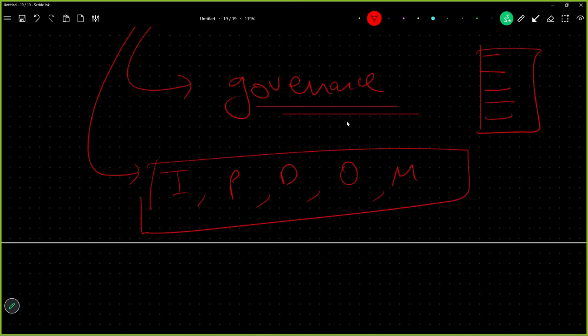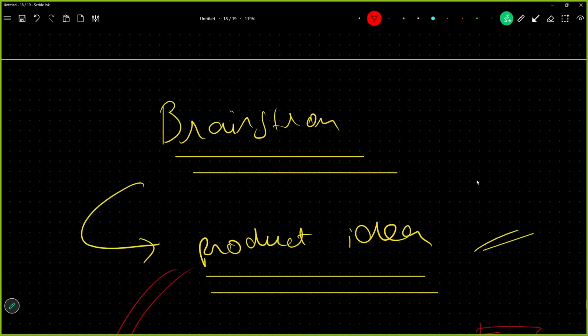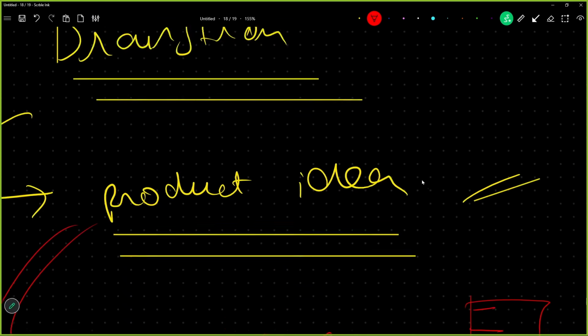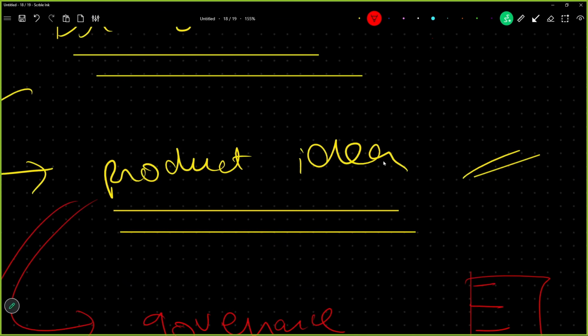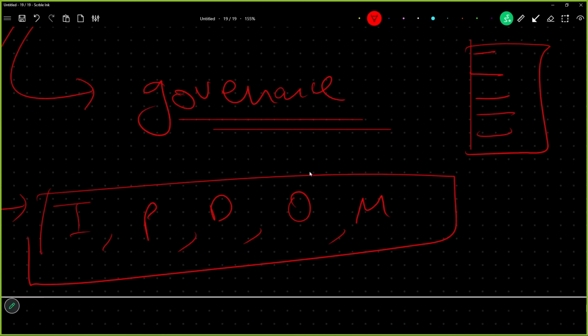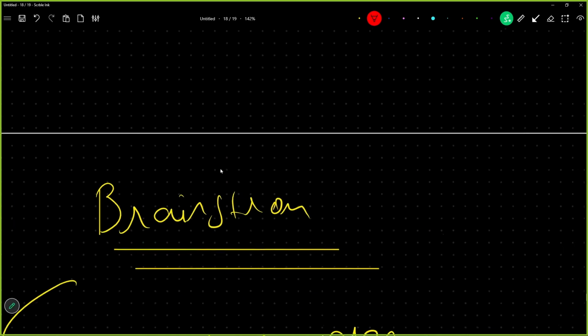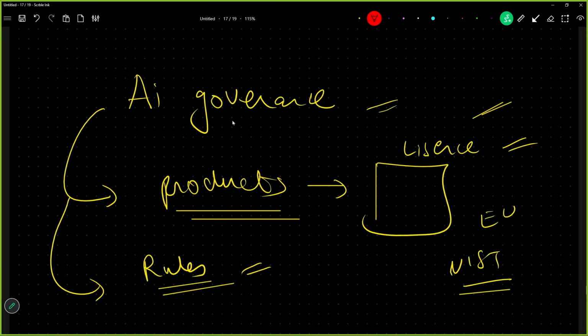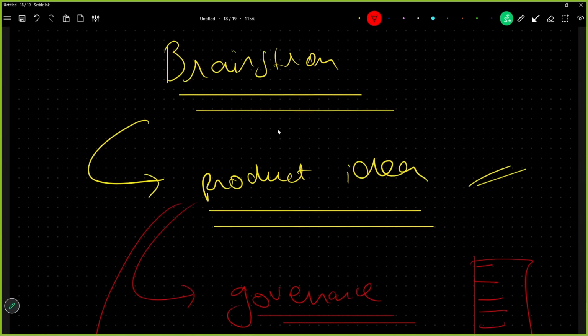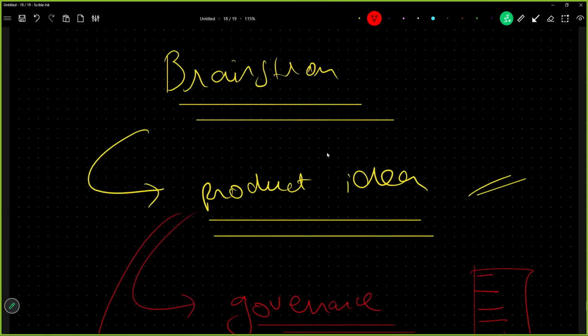When you do this activity, you will automatically understand how, the next time you develop a product, you have to define the processes or the operations of your product. And this is going to be your assignment. So first, understand what AI governance is at your own level, and then brainstorm a product idea, and you are going to love it.